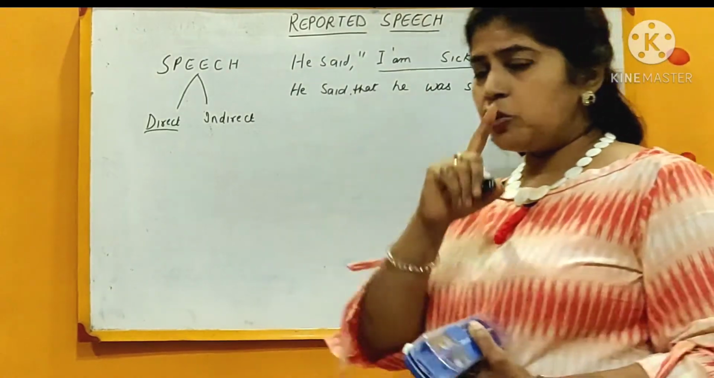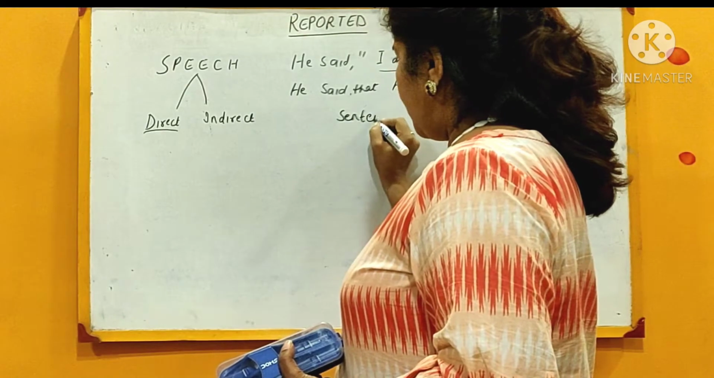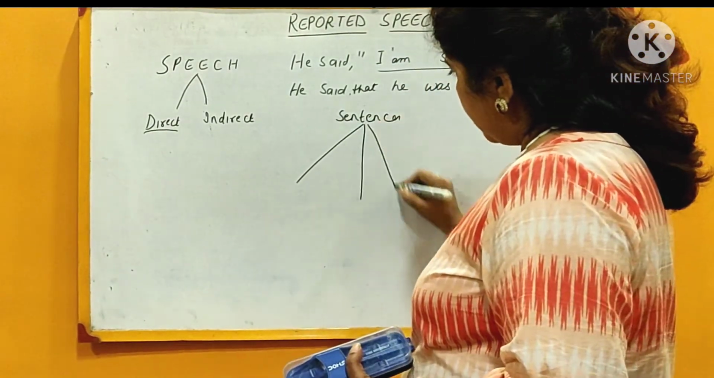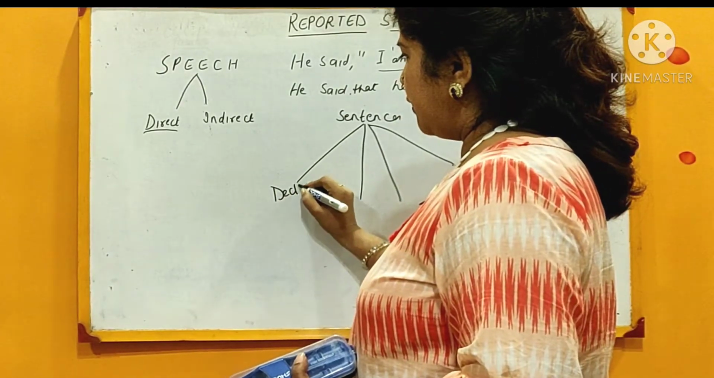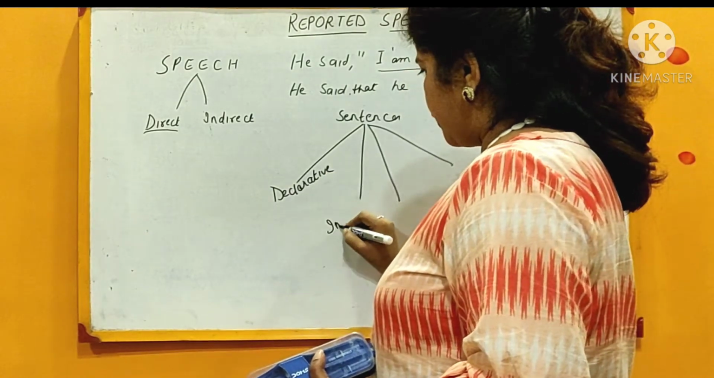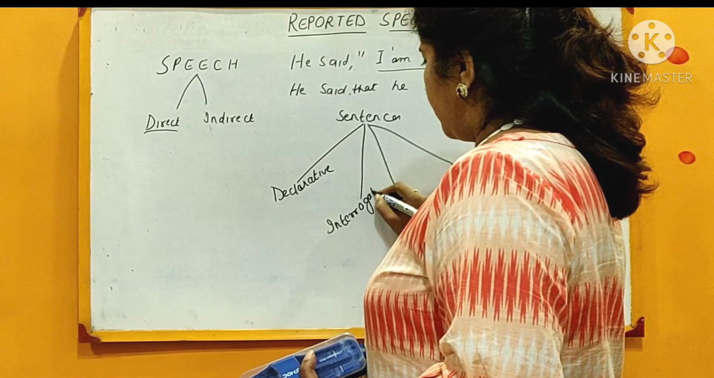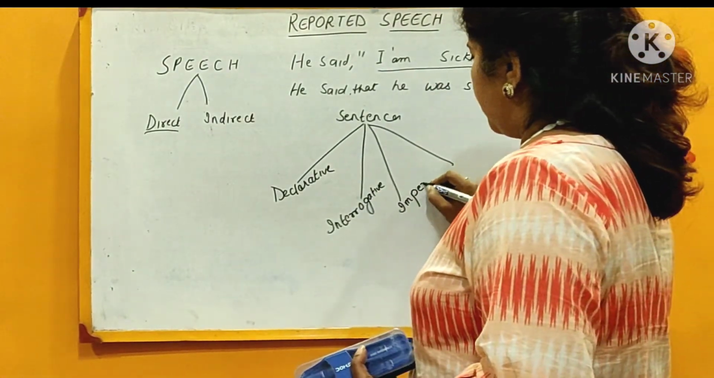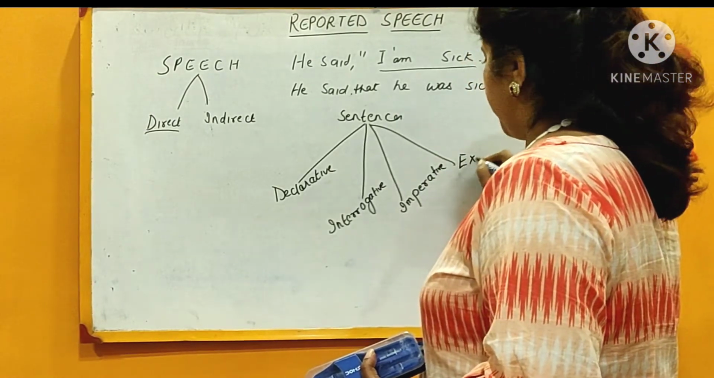Friends, you know there are four types of sentences. Okay, so what are these four types of sentences? Declarative, interrogative, imperative, and exclamatory.